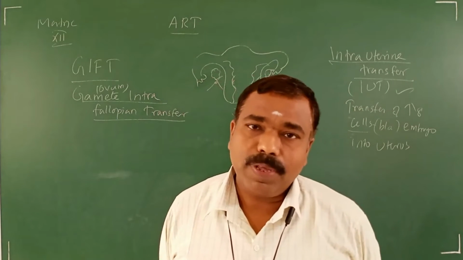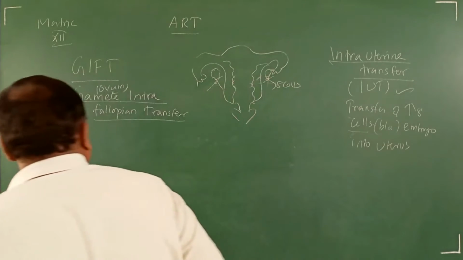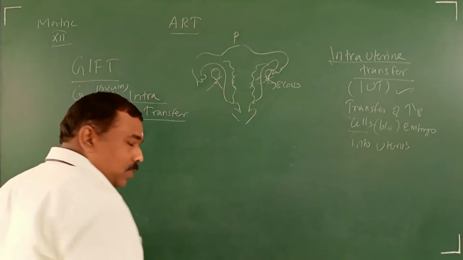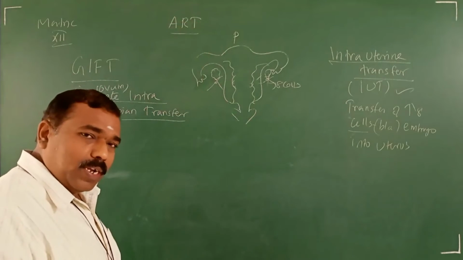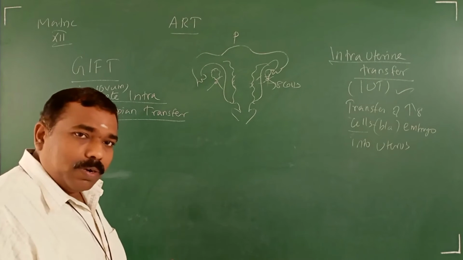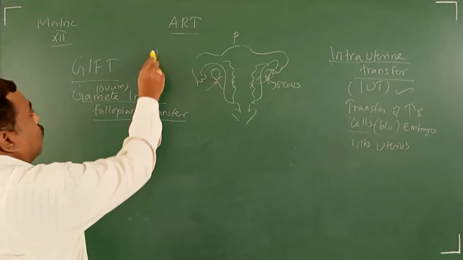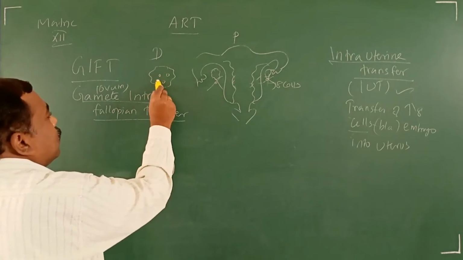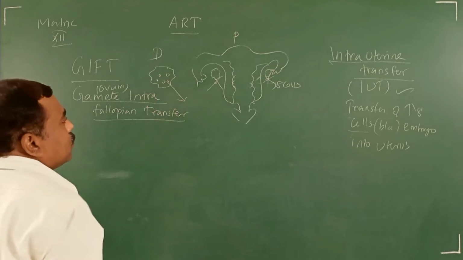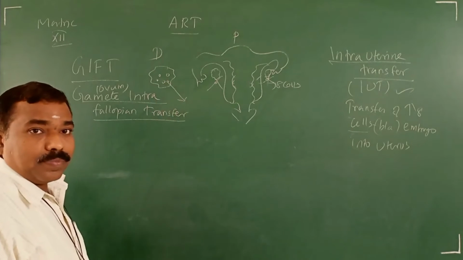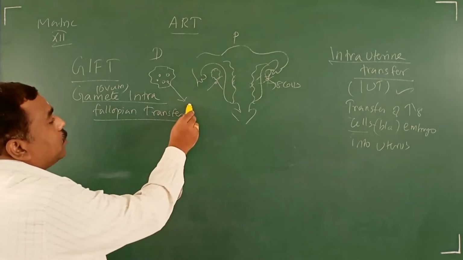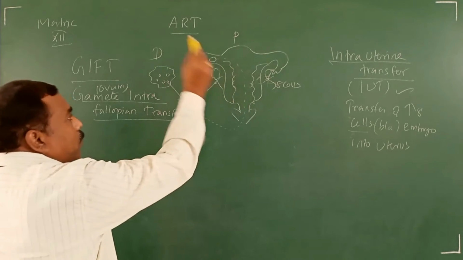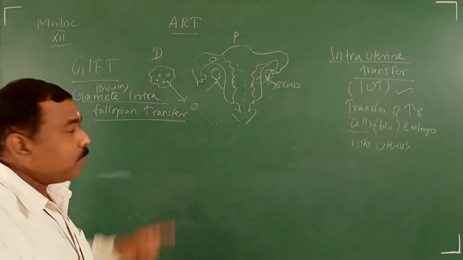A donor, a helper. Now see this one: P for patient, the infertile woman who is unable to produce egg. Here, the donor. From the donor's ovary, they collect the egg. That egg is kept in the fallopian tube. Whose egg? Donor egg.